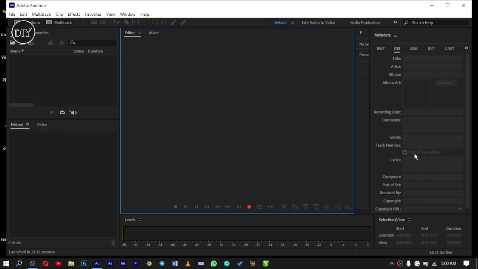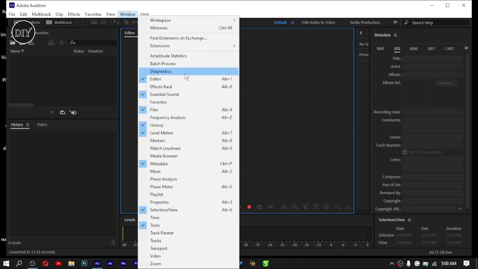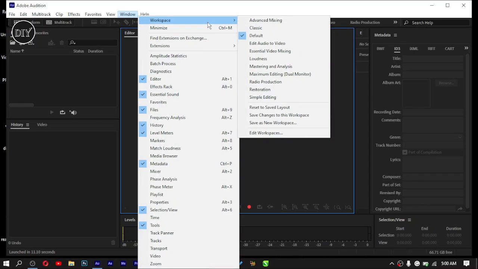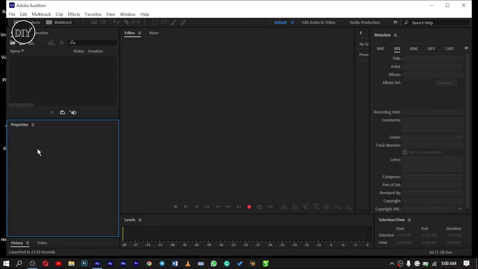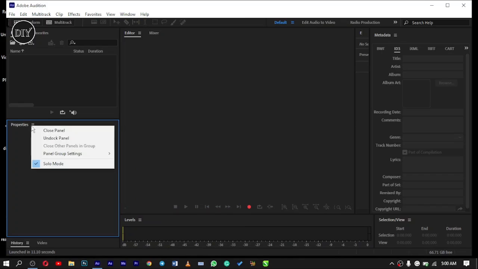This is the metadata, where you can add all the information you need about the music you are editing. If you open the interface and what you are seeing is not like this, you can easily go to Window, go to Workspace and put it on Default. Then you have all these things out. If one particular panel is not out, you can easily click on it here and bring it out. But I don't need it, so I'm going to close the panel.